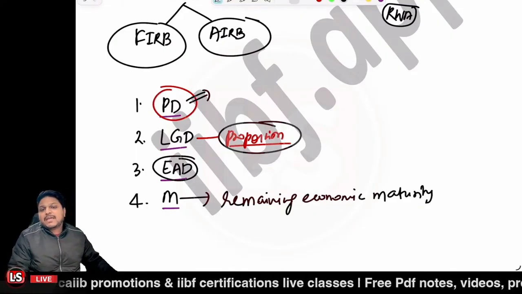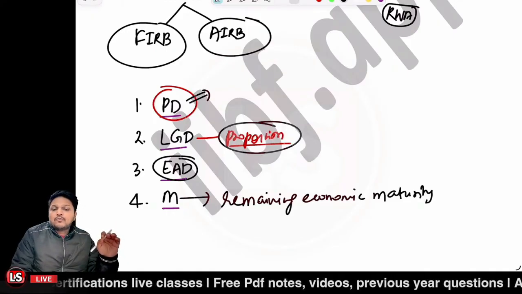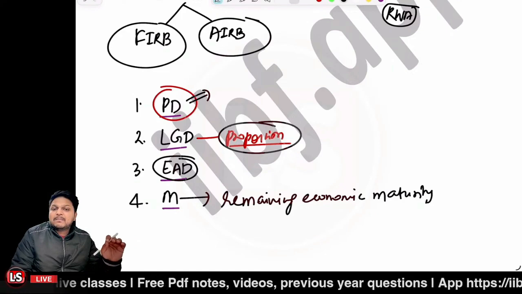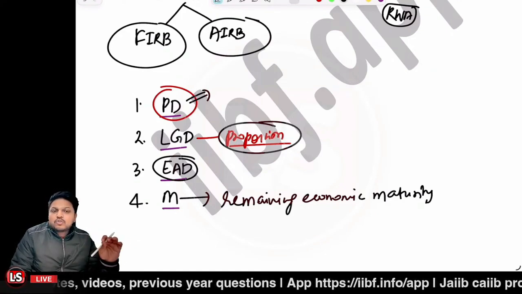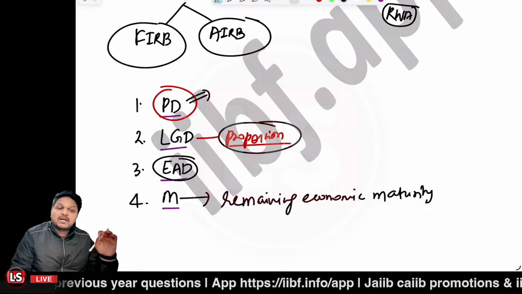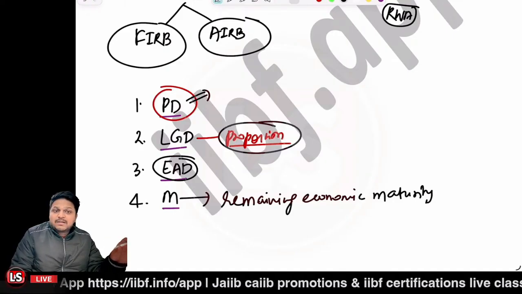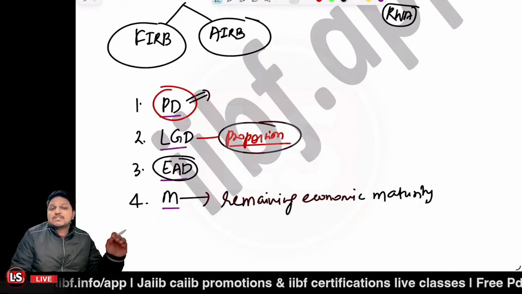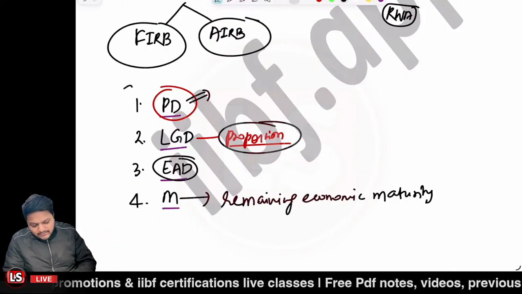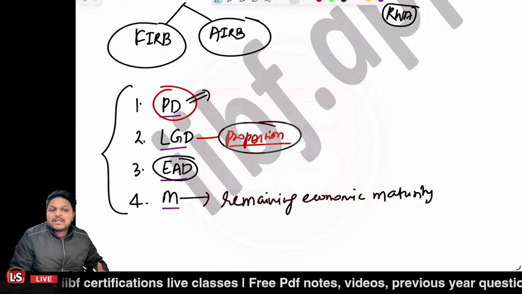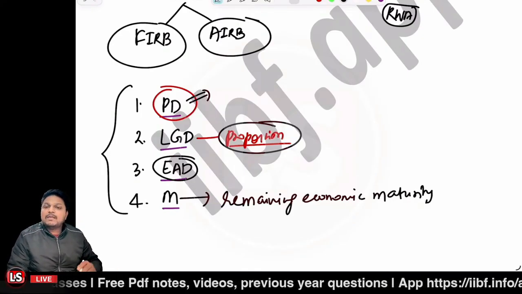No. In case of the internal rating based approach, it is not the case that all the four parameters are to be calculated by the bank itself, right? It is not the case. So the IRB approach never allows the bank to determine the elements so as to calculate their own capital requirement. The risk weights and the capital charges would be determined through the combination of the quantitative inputs. So these are the quantitative input parameters.